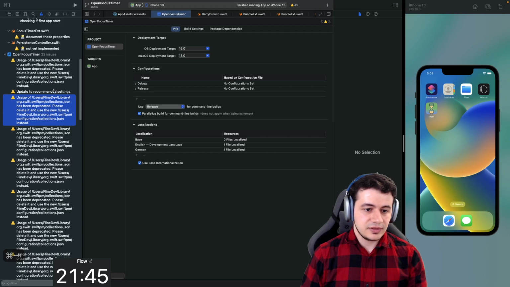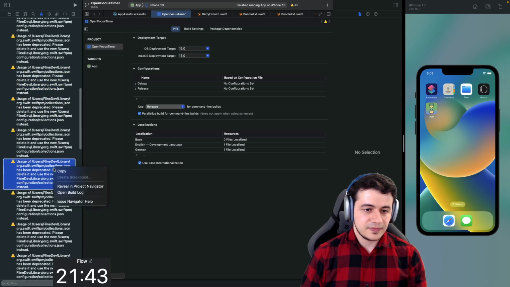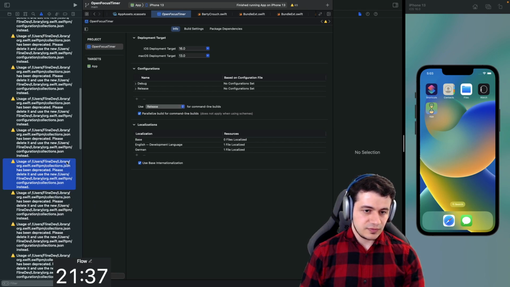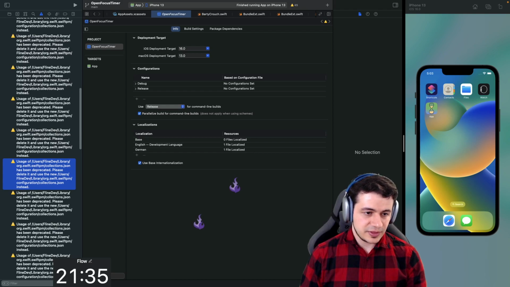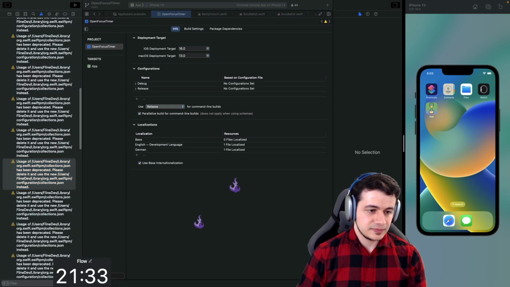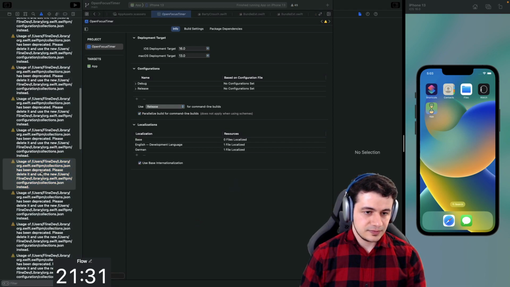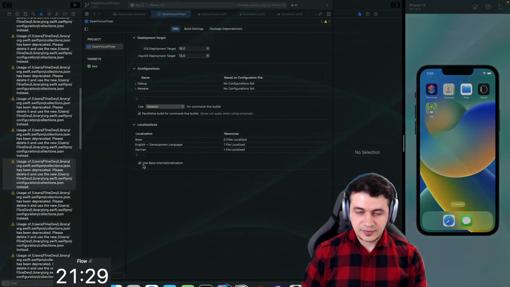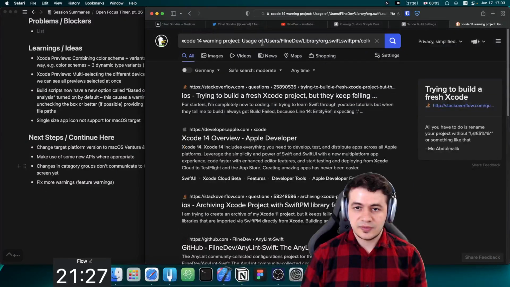All right, how can I check this? Visit client dev library org.swift swift pm. Maybe we could just copy the path here. Has been deprecated.